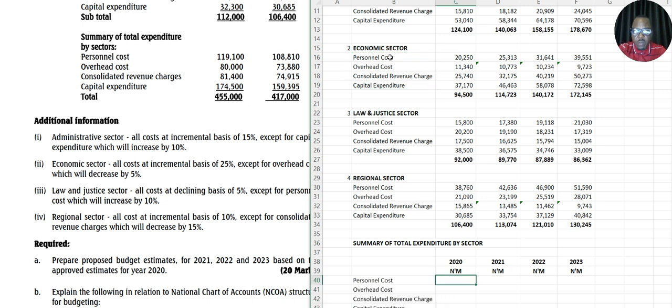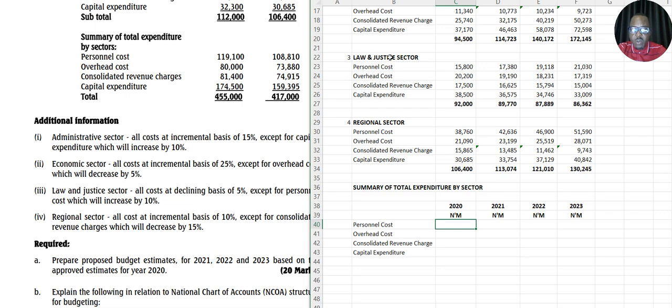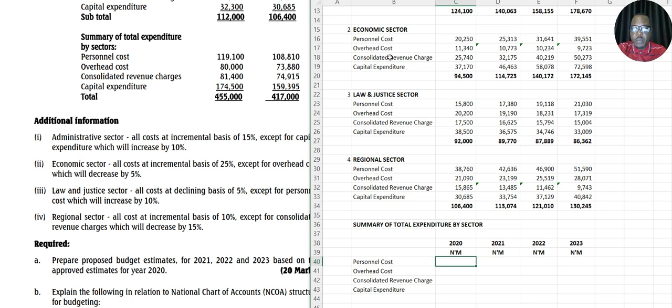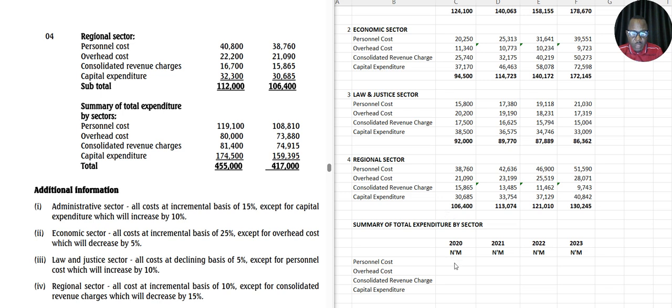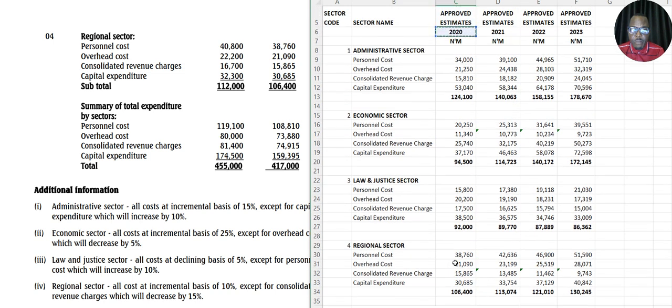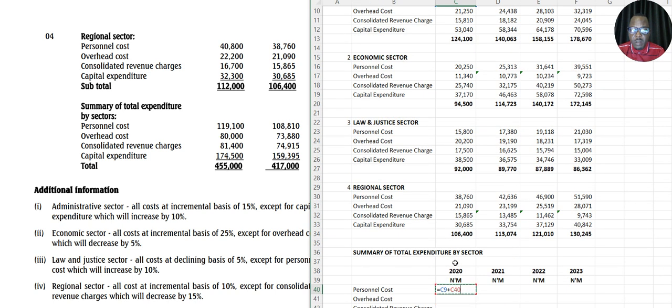So we have the personnel cost, total for personnel cost. That's what you're putting under 2022. You understand it? So now we will come here and pick all the personnel costs from each of the sectors. This plus this plus this plus this.